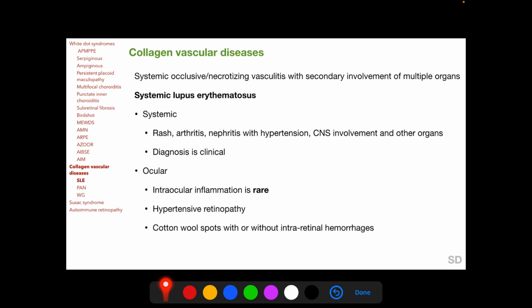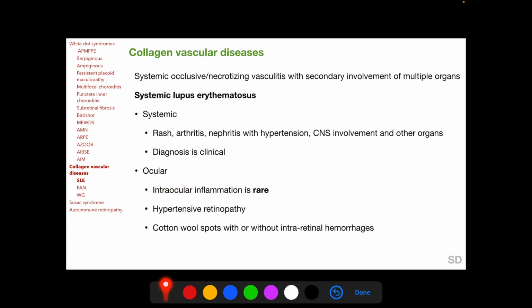Coming to collagen vascular diseases, these are systemic occlusive or necrotizing vasculitis with secondary involvement of multiple organs. Systemic lupus erythematosus usually presents with rash, arthritis, nephritis with hypertension or CNS involvement, but any organ may become involved in SLE, and the diagnosis is essentially clinical. In SLE, intraocular inflammation per se is rare.